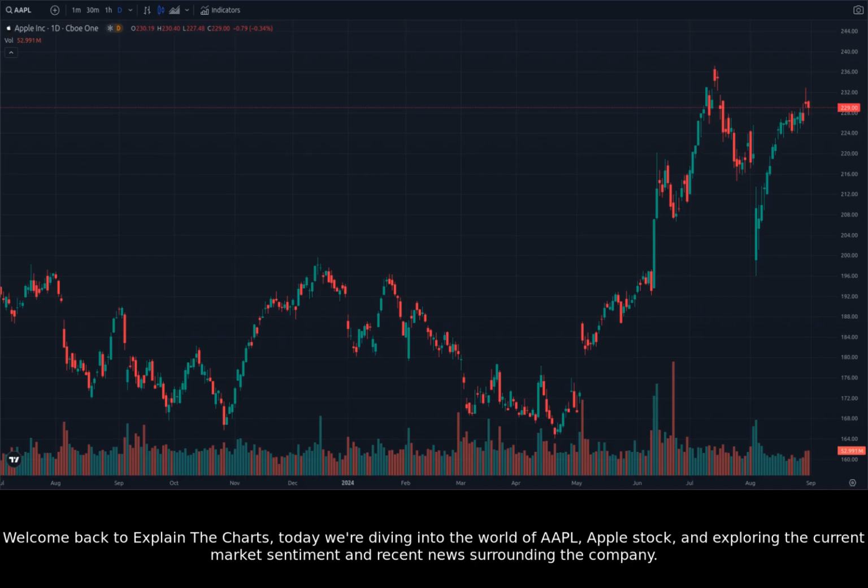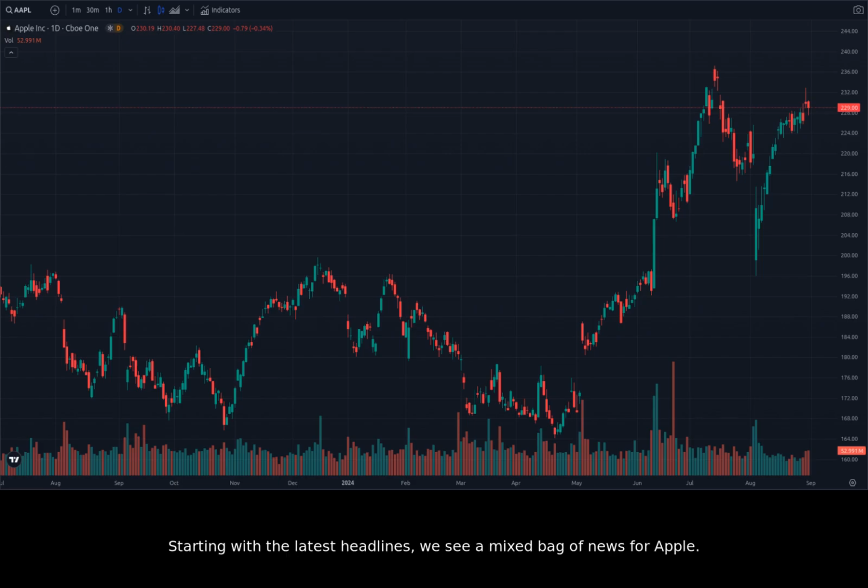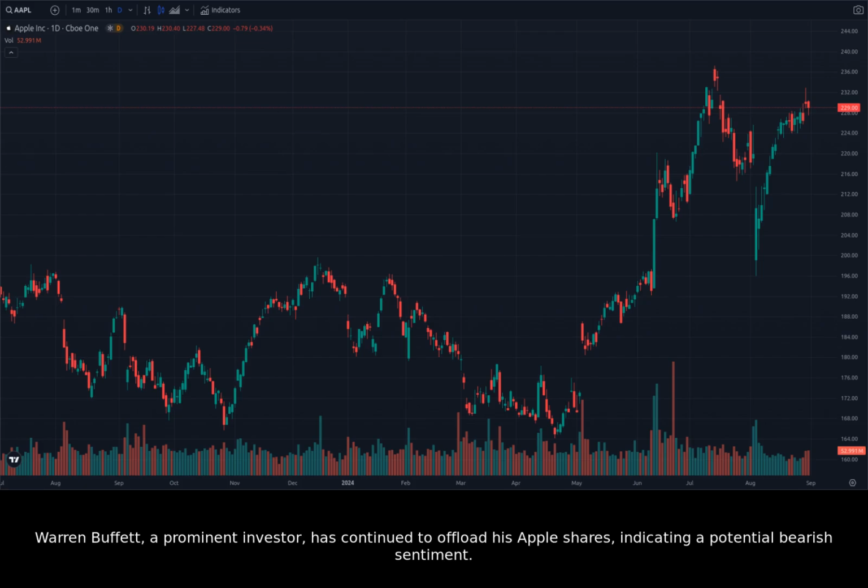Today we're diving into the world of Apple stock, and exploring the current market sentiment and recent news surrounding the company. Starting with the latest headlines, we see a mixed bag of news for Apple. Warren Buffett, a prominent investor, has continued to offload his Apple shares, indicating a potential bearish sentiment.